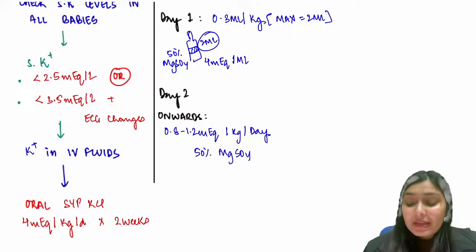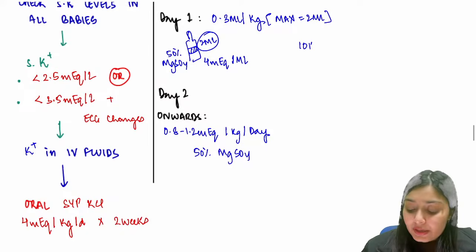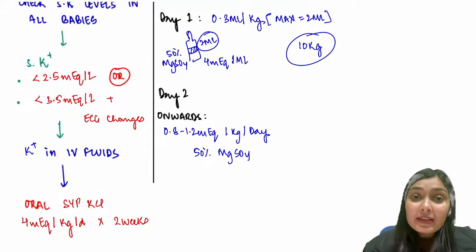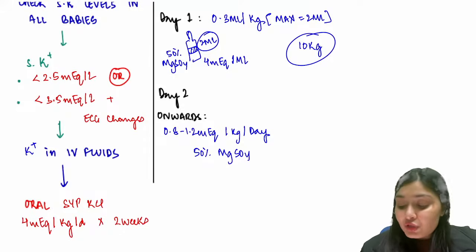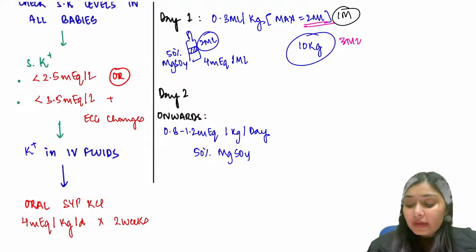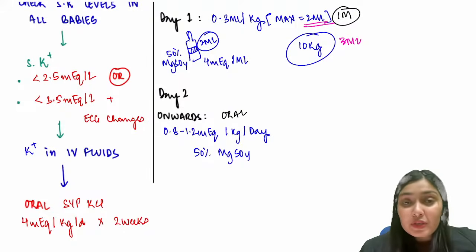So for example, I have a 10 kg child. What are you going to give on day 1? Day 1 it says 0.3 ml per kg, that becomes 3 ml, but maximum you have to give 2 ml. So this 2 ml I give intramuscularly on day 1, and after that I will give orally 0.8 to 1.2 milliequivalents per kg per day.